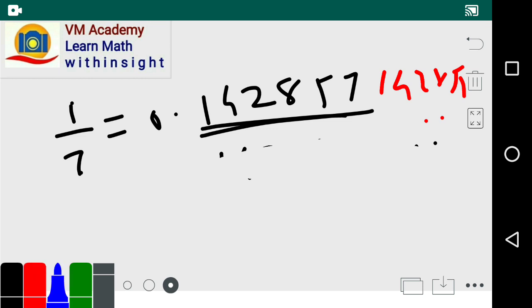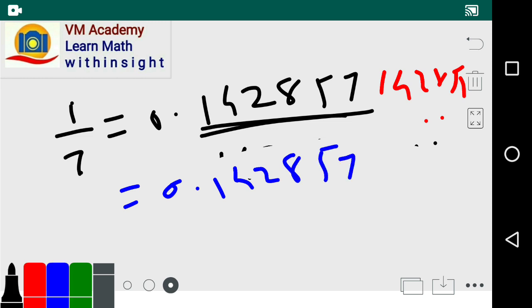This pattern continues, and 0.142857, and thus, friends, this is written in this manner.